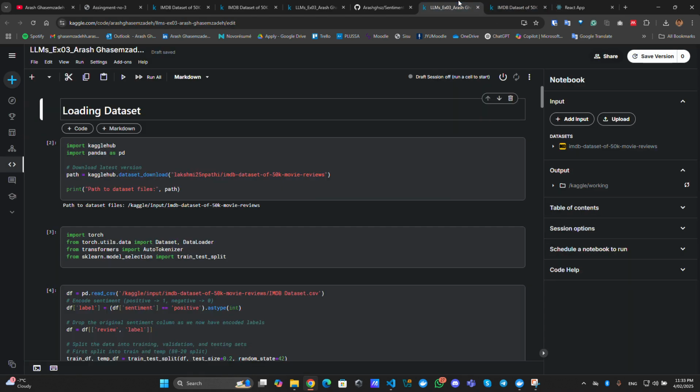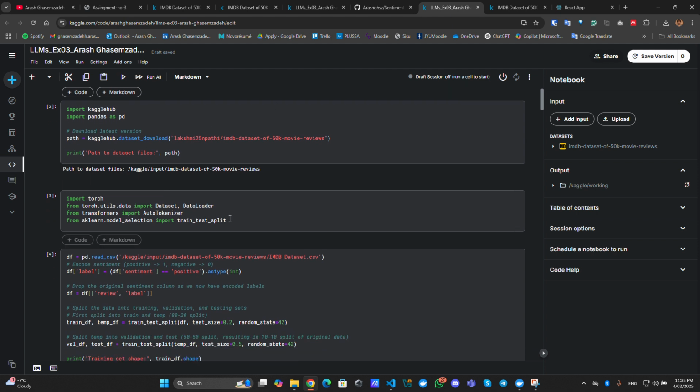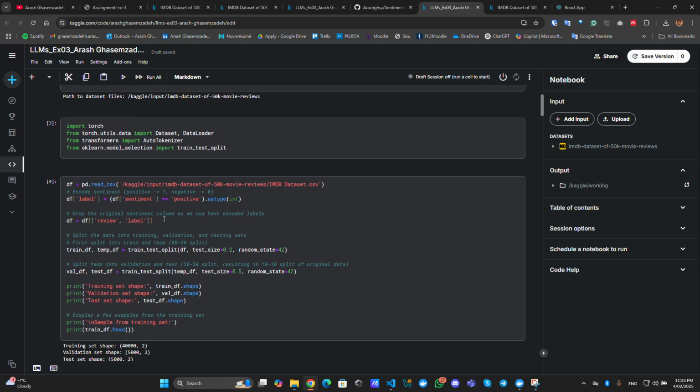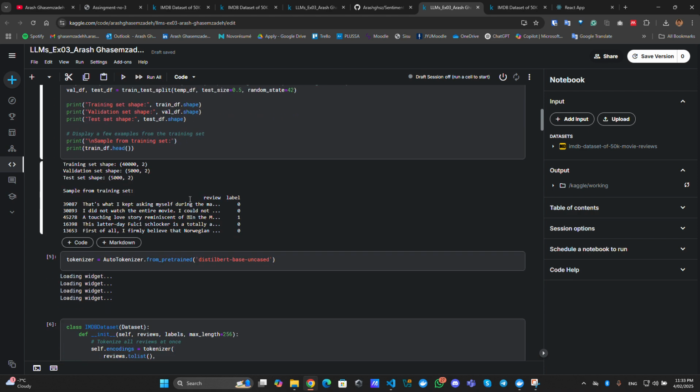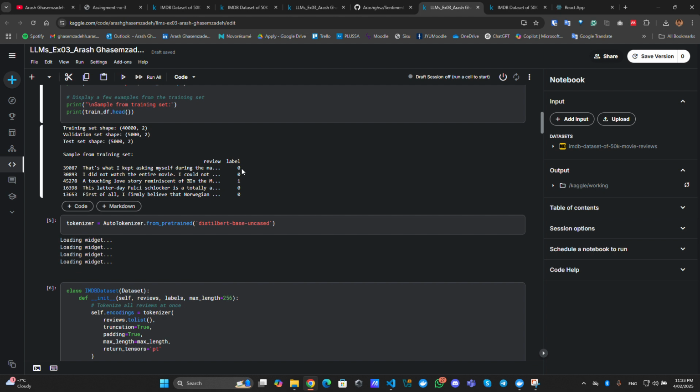If I go to Kaggle, we have got some, of course, pre-processing methods like mapping the labels to 1 and 0, and removing some stop words. See, for instance, this is mapped to 0 and this is mapped to 1, since it is a positive one.